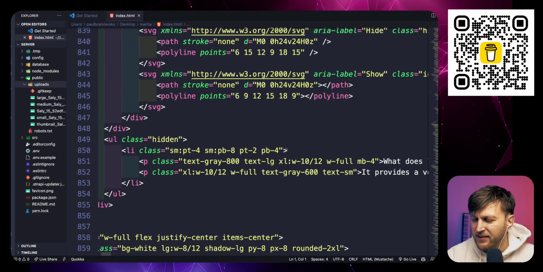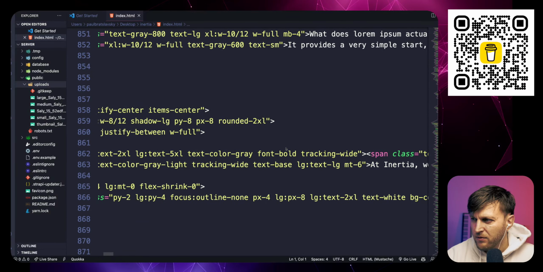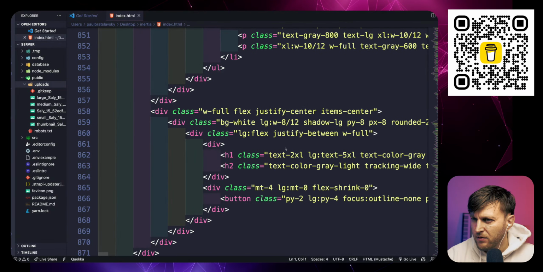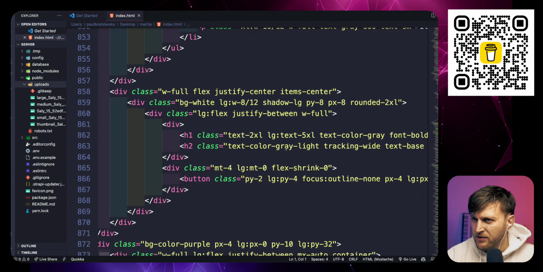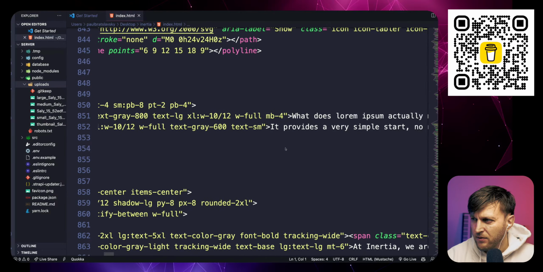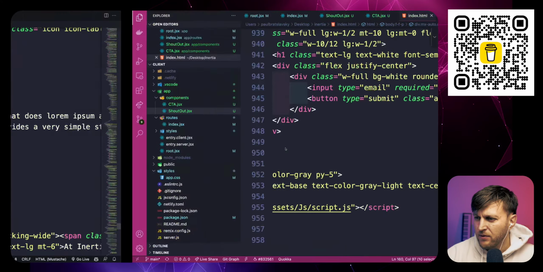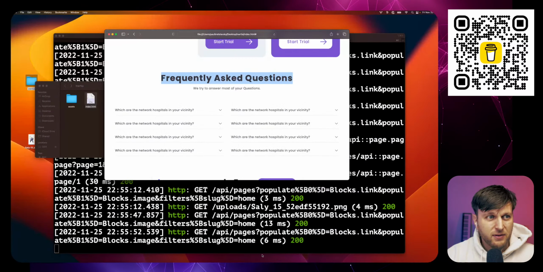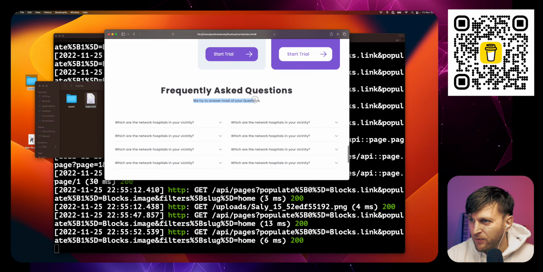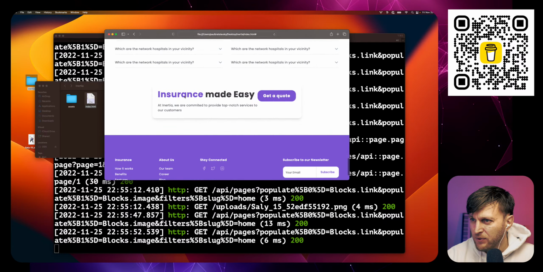I bet that thing is living in the footer. Benefit. Okay, no, this is the footer. I'm kind of curious now, where the hell is this? Where does this live?